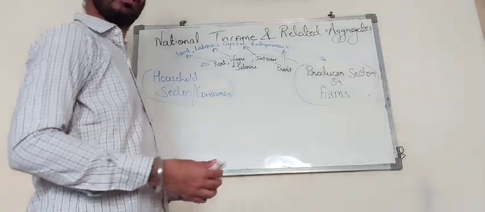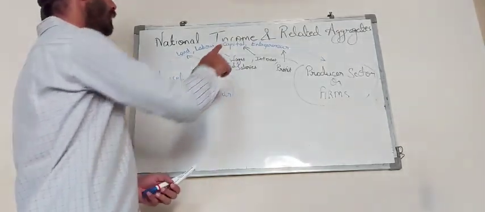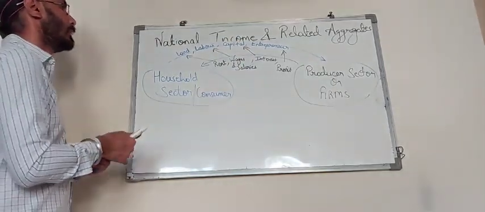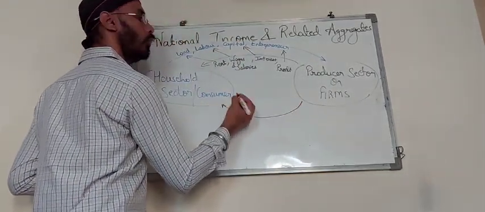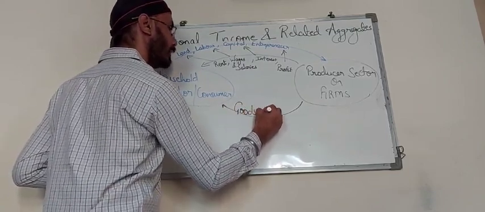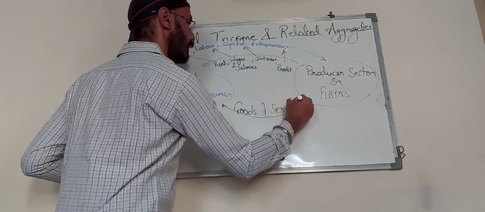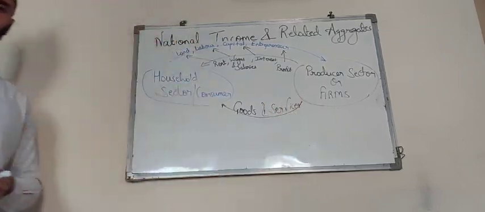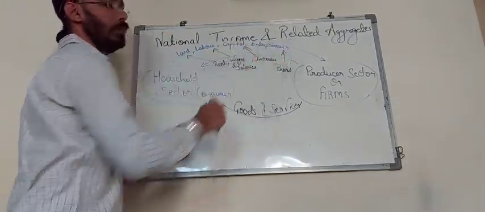So this is the first basic thing. Now, of course, when we provide all these things to the producer sector, they are doing something with that. What are they doing? They are producing goods and services for us. The producer sector produces goods and services from land, labor, capital, entrepreneur.